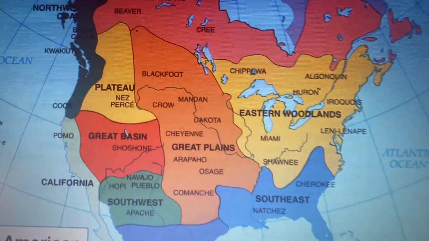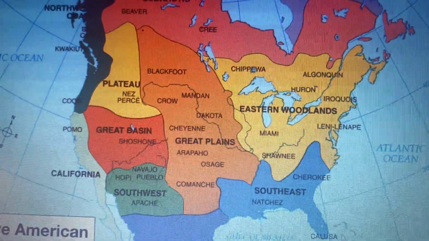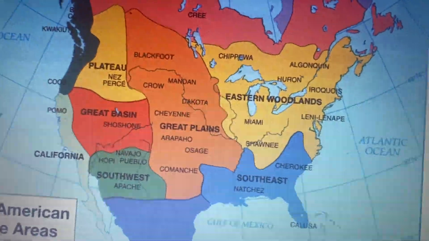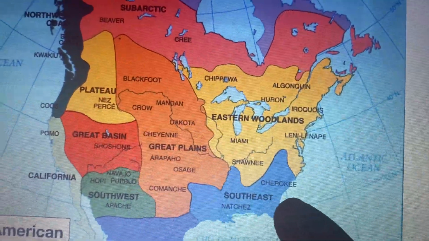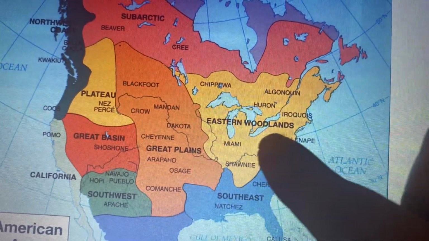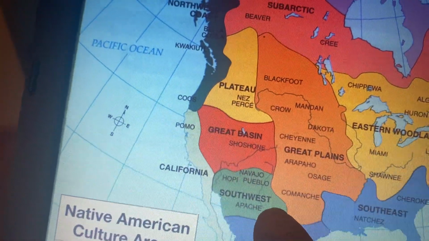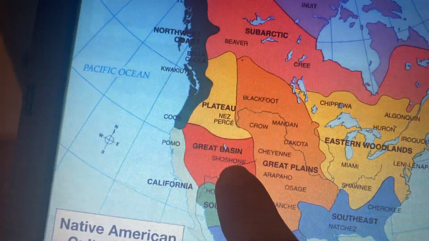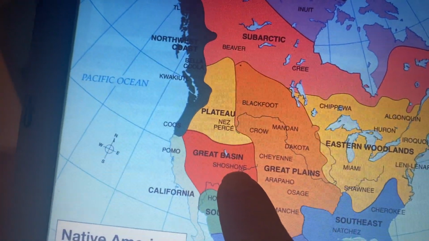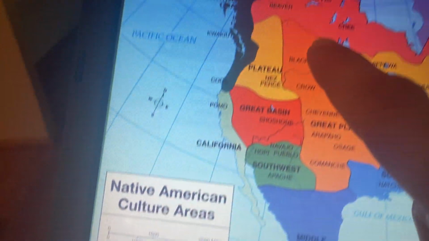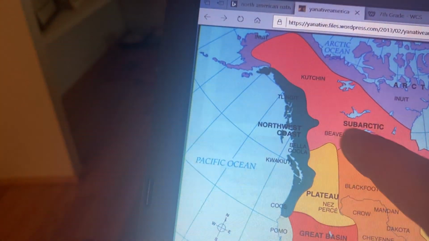There are various regions all throughout North America that contain several different tribes. You see the southeast in the lower corner here, the eastern woodland tribes, the Great Plains tribes. Here you have the southwest, where you would have found the Hohokam culture, the Great Basin region, the Plateau region, the subarctic region in red running all the way up to Alaska, and then the Arctic, a very frigid cold region where the Inuit are located in northern Canada.